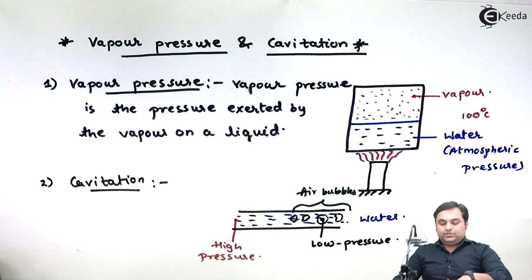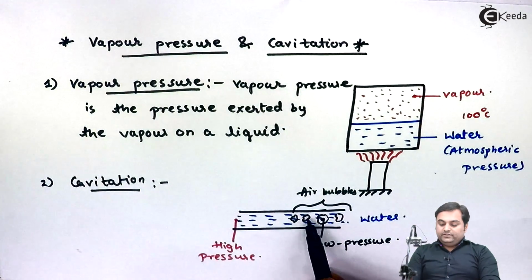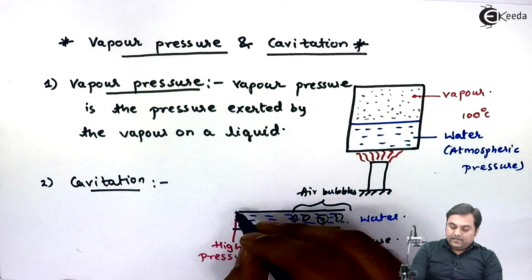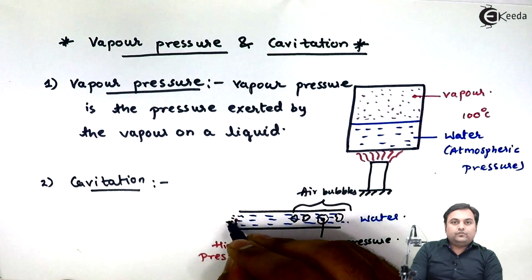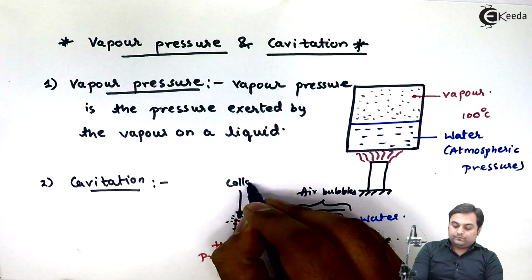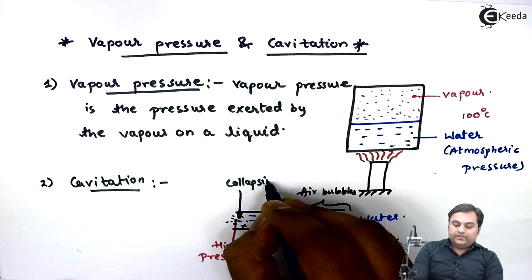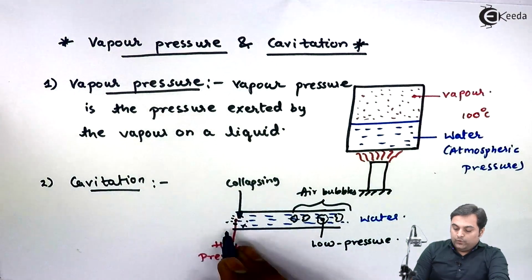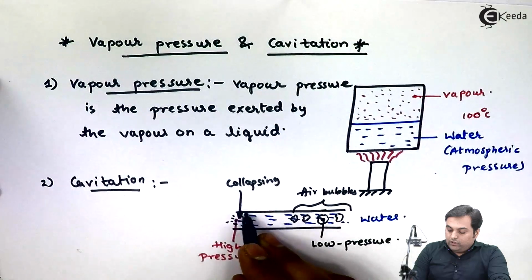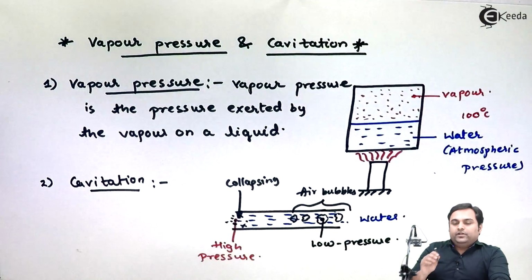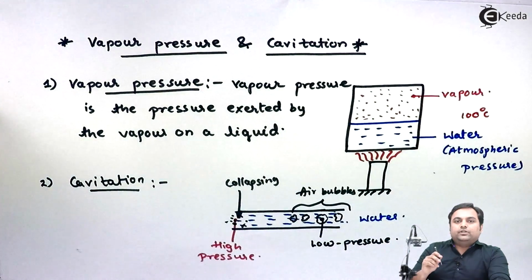So from low pressure to high pressure, when they move, these bubbles would be collapsing at this location, and when the bubbles collapse, there is tremendous rise of pressure. So because of that, the walls of the pipe get pitted. There would be a pitting action on the pipeline.